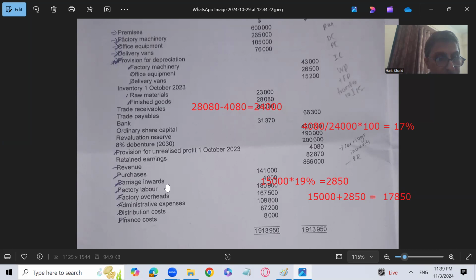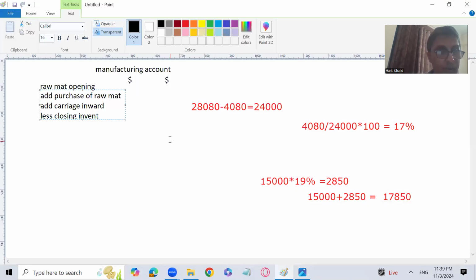And raw material purchases, let me find it first where it is given. Inventory, trade receivable, revaluation reserve, carriage inward. Here are purchases, 141,000. So 23,000, I will write it down over here as opening raw material, and 141,000 is going to be the purchases.